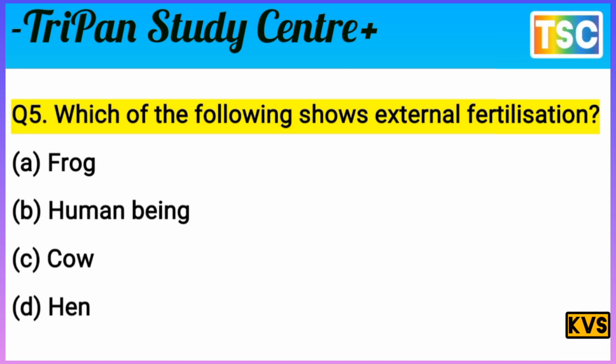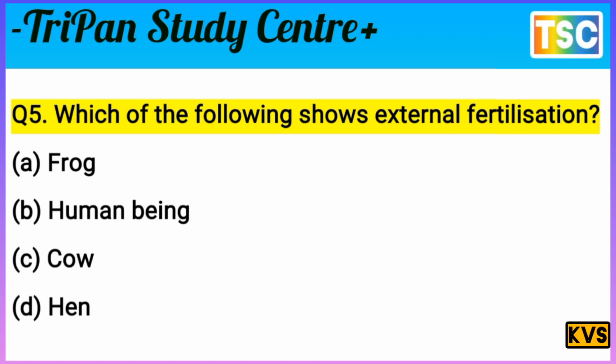The options are: A frog, B human beings, C cow, D hen. That's important from the exam point of view. First check the correct answer and write it in your notebook.